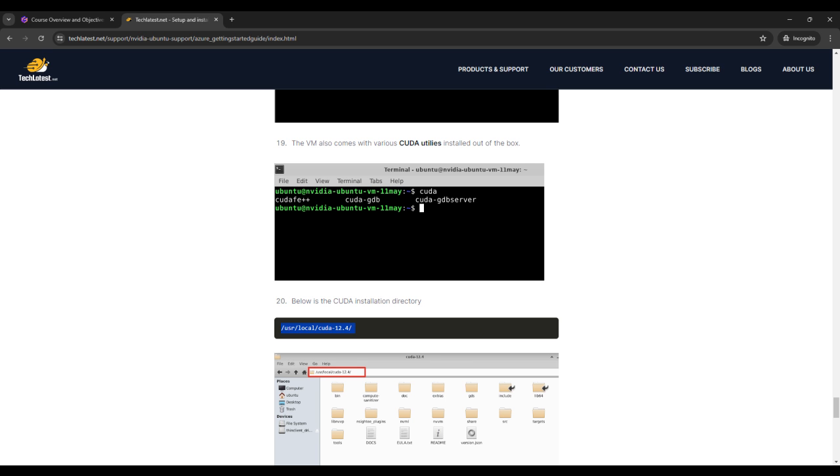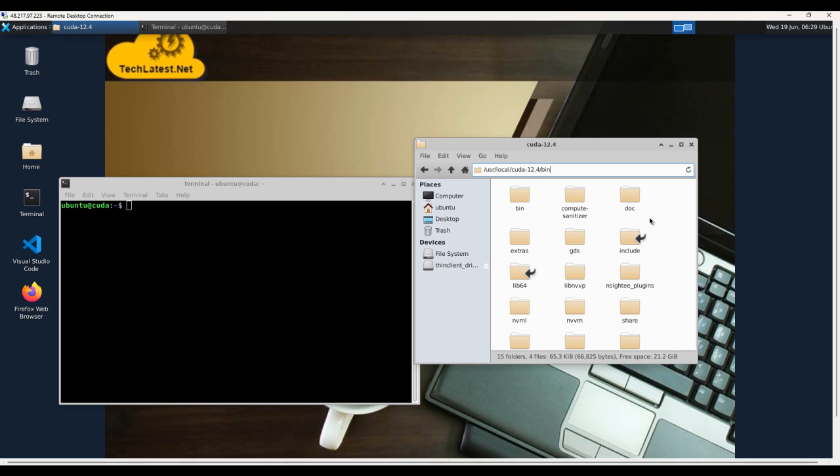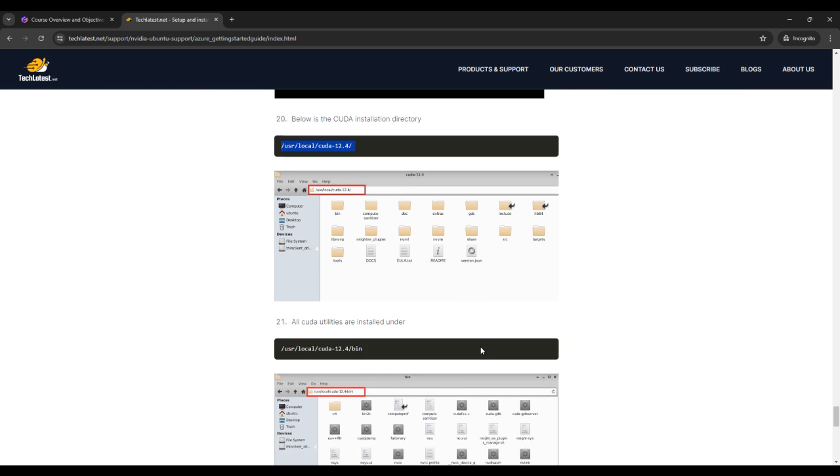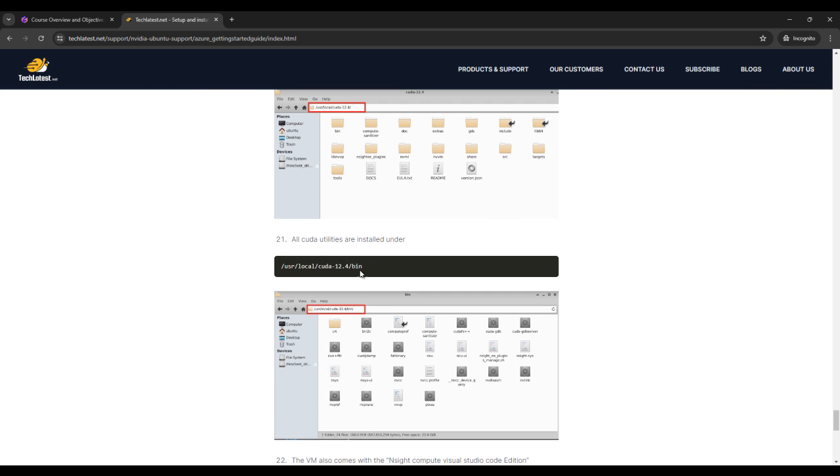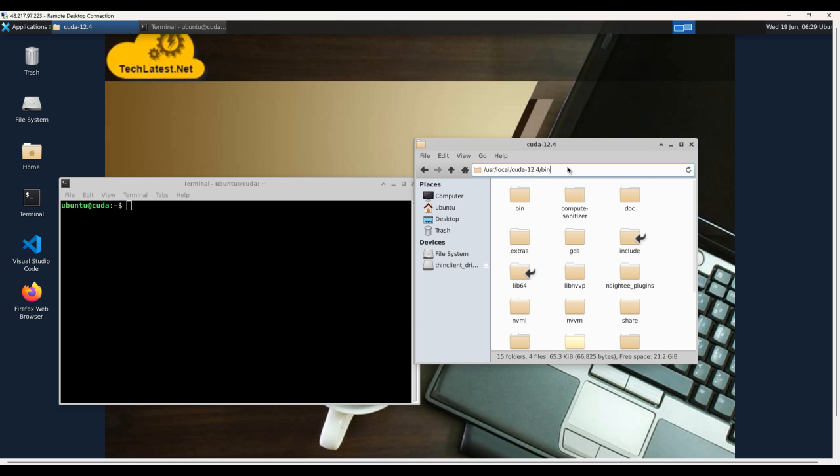Okay, you can simply copy this command and open your VM, and here you can see I have already pasted this command in my file manager. So /usr/local/cuda-12.4. After this, the next command is /usr/local/cuda-12.4/bin. I have already written bin here.